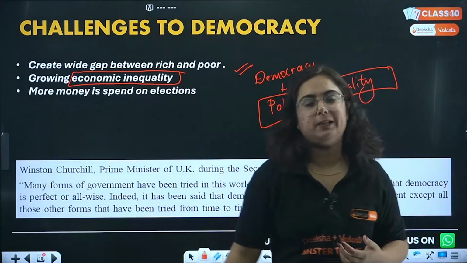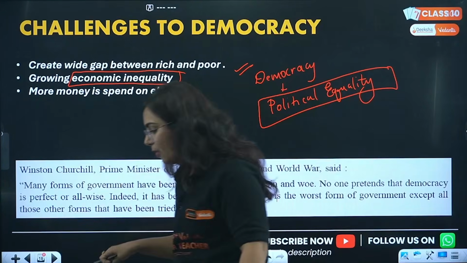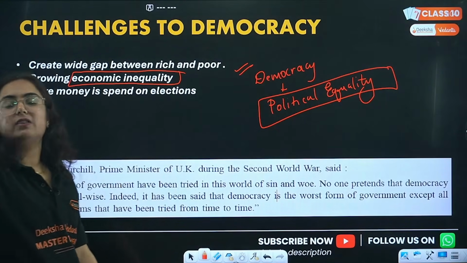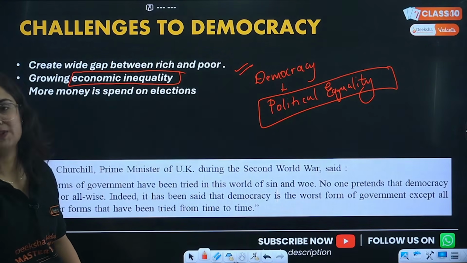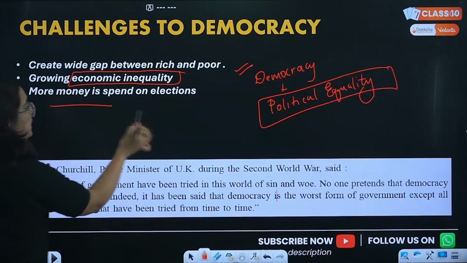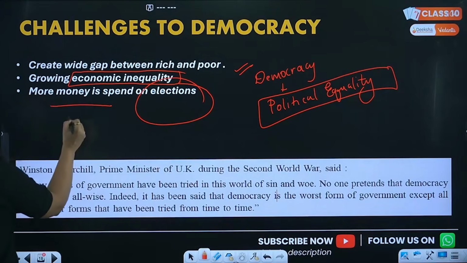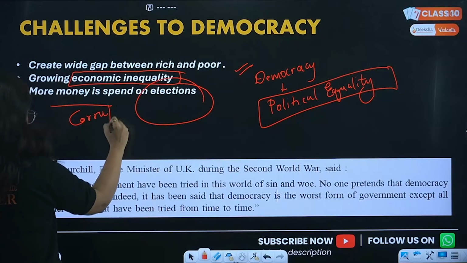Economic inequality. Right? And nowhere is it written in the constitution that in a democratic system money will be divided equally, because that's not possible. So more money is spent on elections also. This is also a problem. There are a lot of problems like corruption, etc.